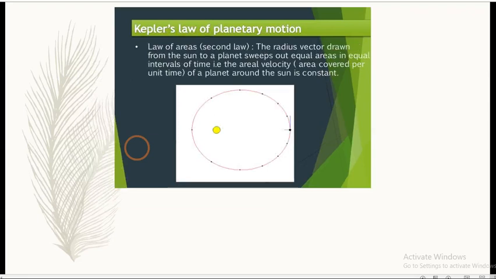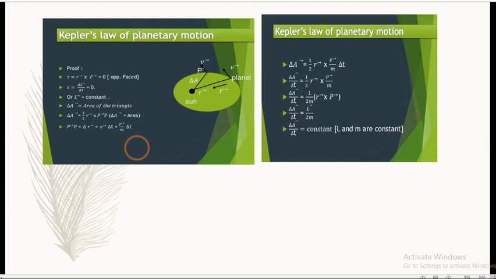The second law is the law of areas. According to that, the line that joins a planet and the sun sweeps equal areas in equal intervals of time. In other words, the radius vector drawn from the sun to a planet sweeps out equal areas in equal intervals of time. That is, the areal velocity, meaning the area covered per unit time, of a planet around the sun is always constant. We can prove this law.